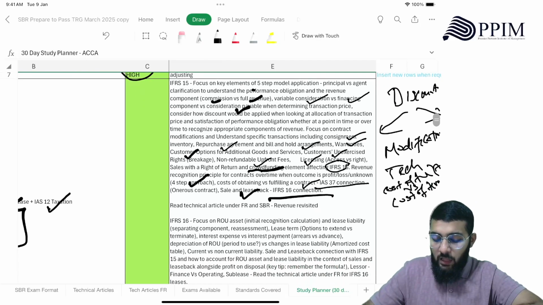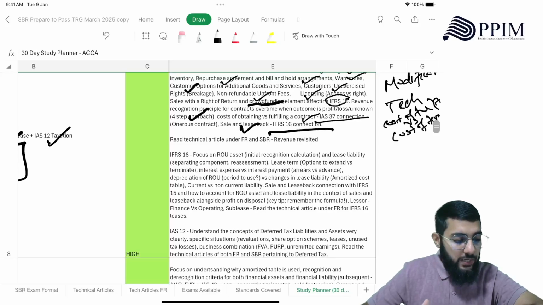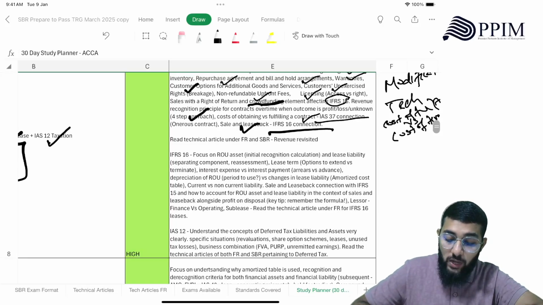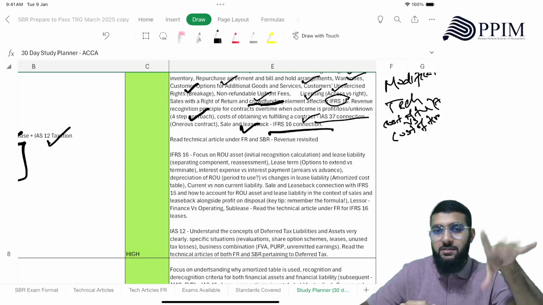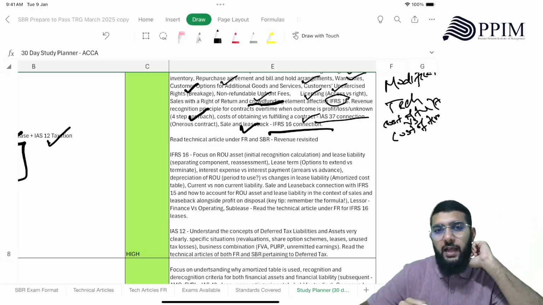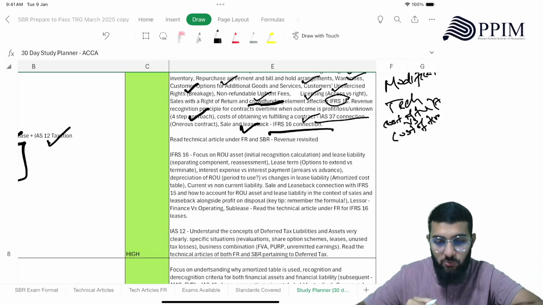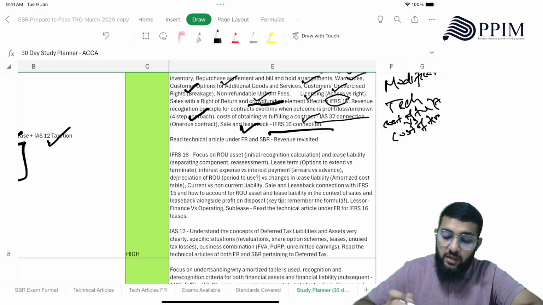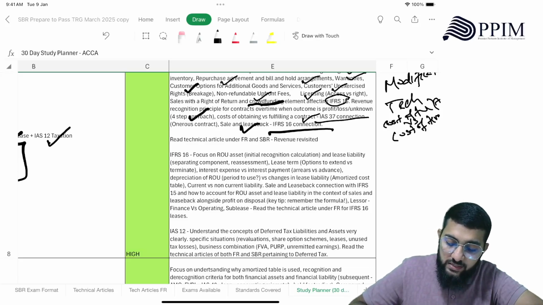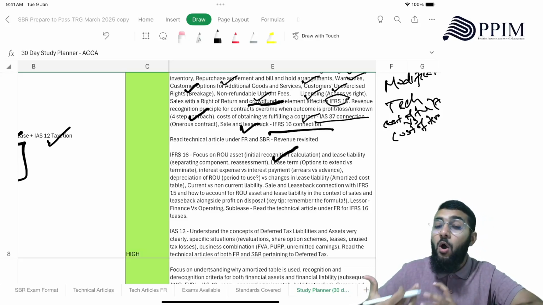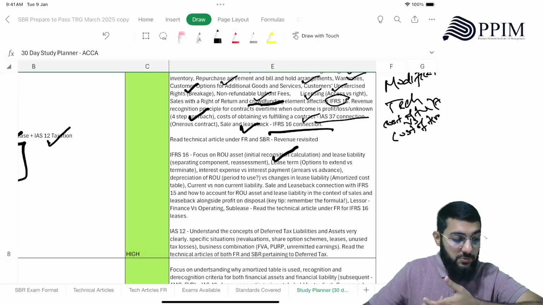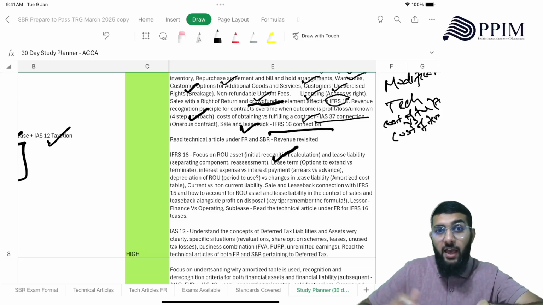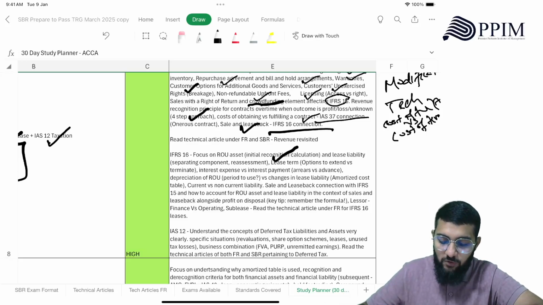All right. Then IFRS 16, you should be focusing on the ROU asset. At FR level, you were given the values. You just had to capitalize. You just had to depreciate. You just had to record the lease liability with very minimal calculation, and then you used amortized cost for subsequent measurement. But here it's different. Here you need to focus on the ROU asset, the initial recognition calculation, what becomes your non-current asset. It's going to be the present value, which becomes the lease liability, the initial measurement there, and then whatever amount you paid in advance, right?